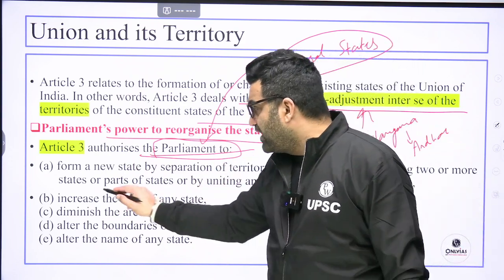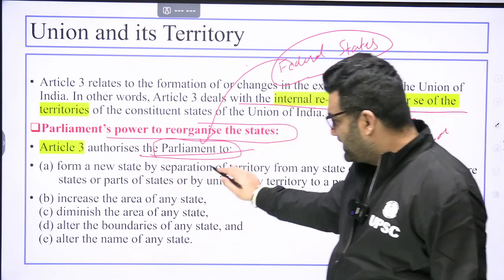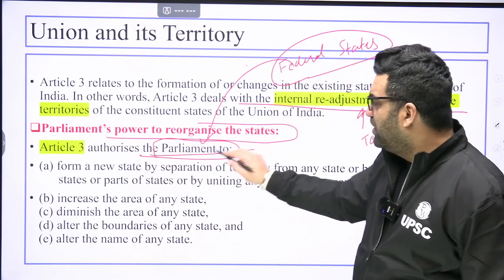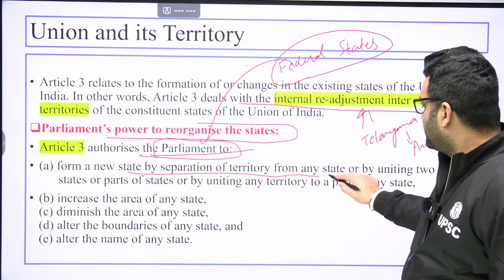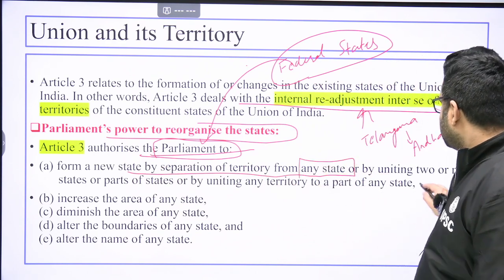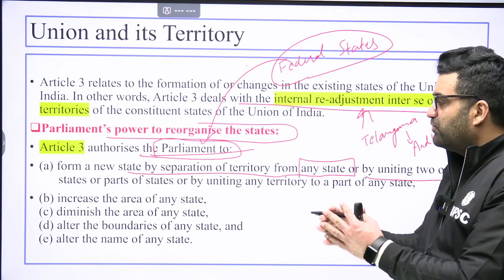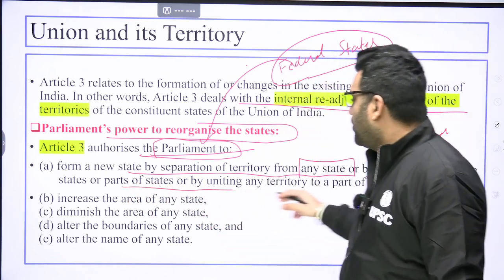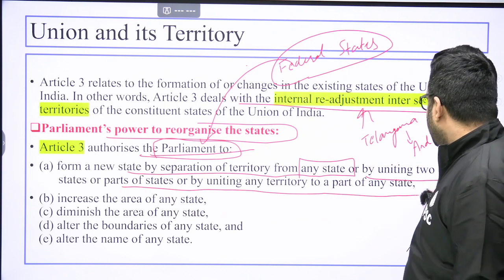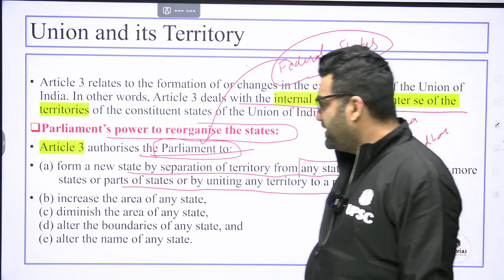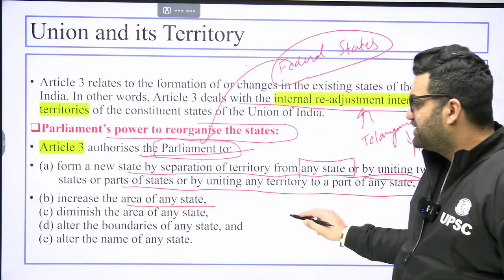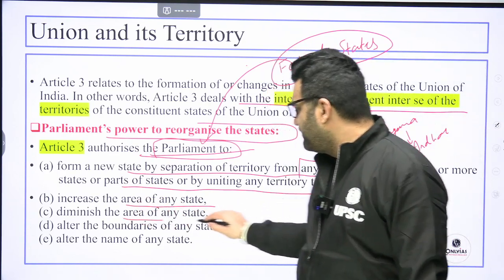Now, Article 3 authorizes the Parliament to form a new state by separation of territory from any existing state, or by uniting two or more states or parts, or by uniting any territory to be a part of any state. B. Increase the area of any state. C. Diminish the area of any state.